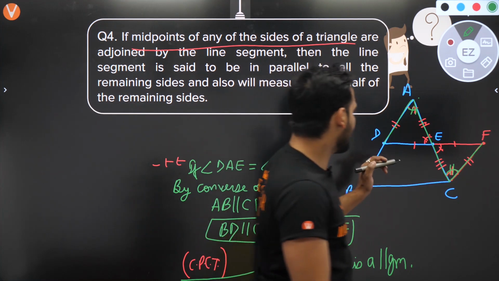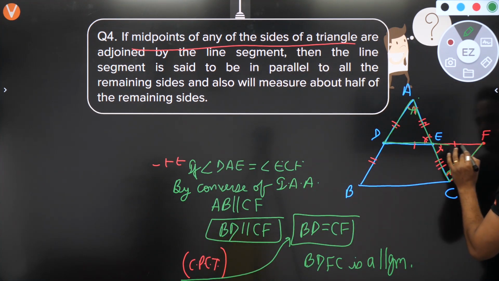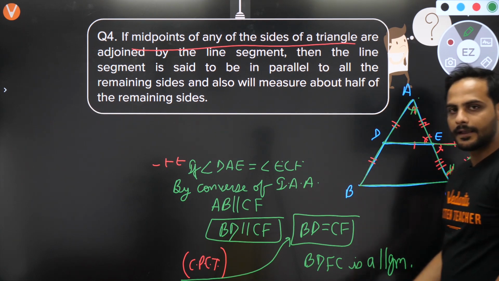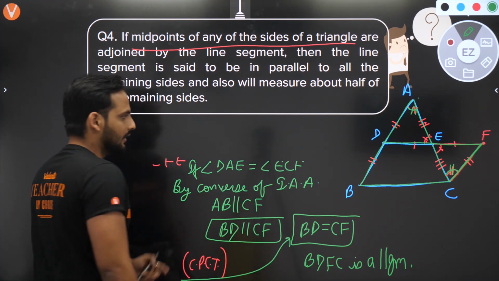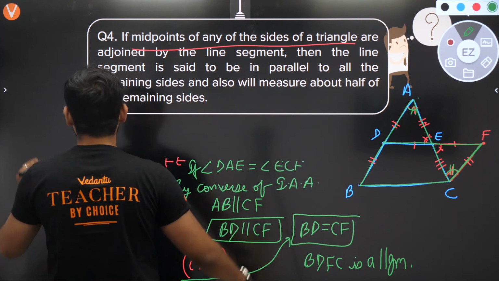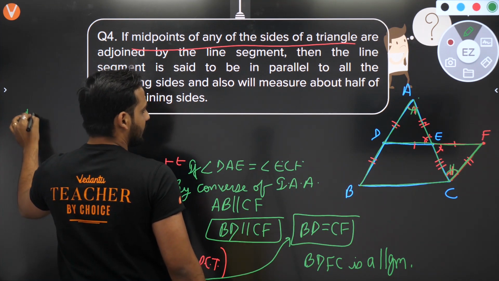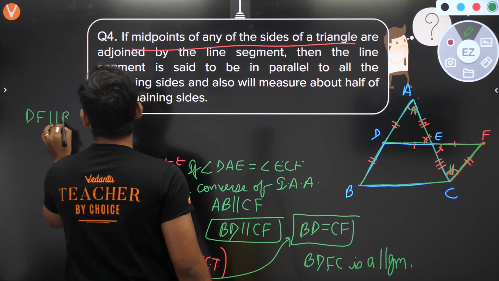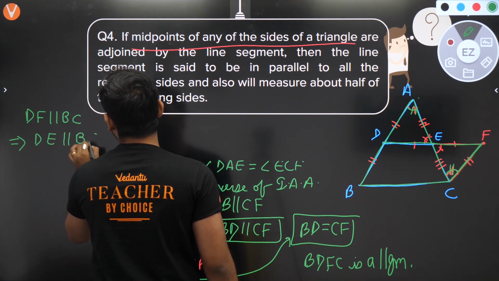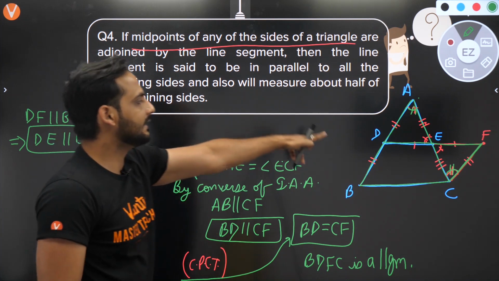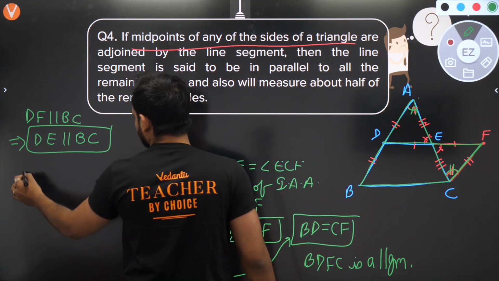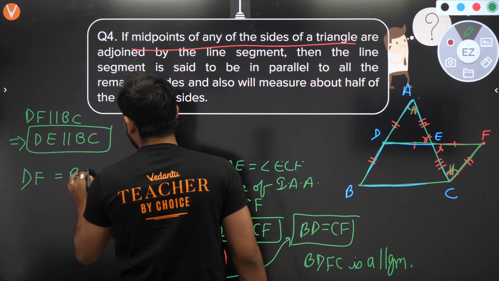What is the next part now? Now I know, beta, that this whole part is a parallelogram. If it is a parallelogram, now I can say all the pairs of sides are equal. So I can say DF is parallel to BC, and DF parallel to BC means that DE is parallel to BC. That is the first part which you wanted to prove. Now, second thing, since it is a parallelogram, I can say DF is equal to BC.